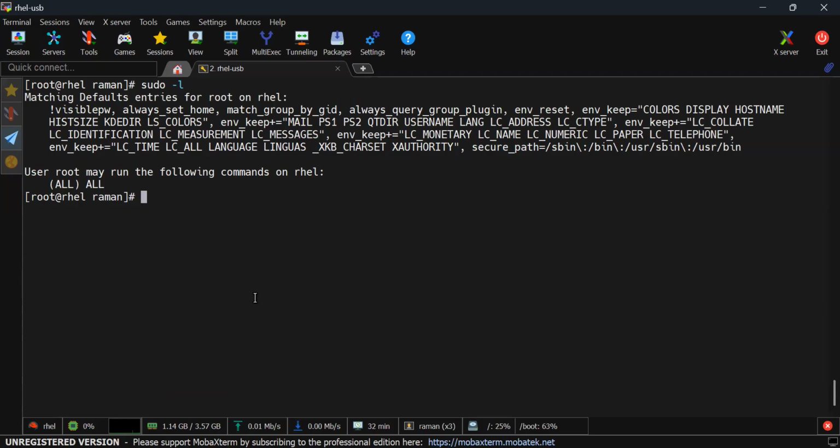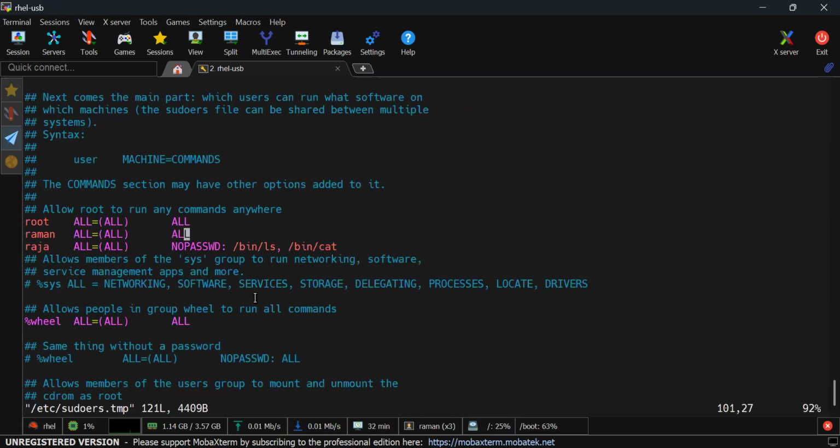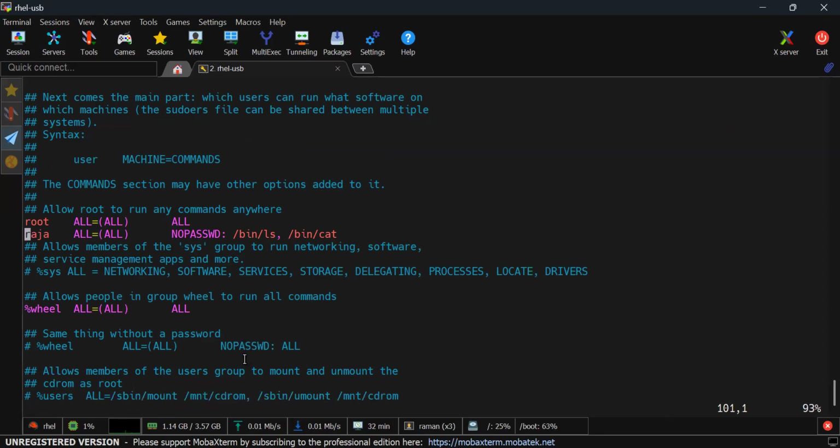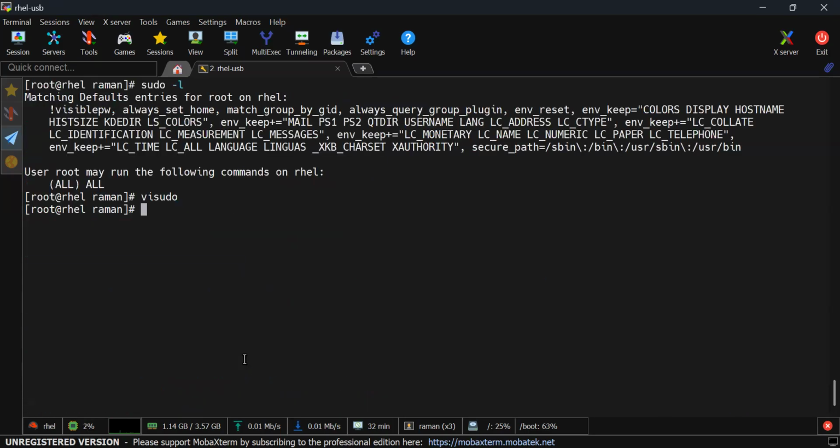If I show you one thing here, if I go to visudo, here I had given permission at the Raman level. It's not required because I have already added him to the wheel group, so that entry is not required now. I was doing some experiment. Right now, if I say exit and then say sudo su, it should work.